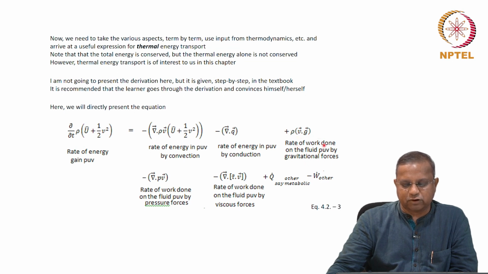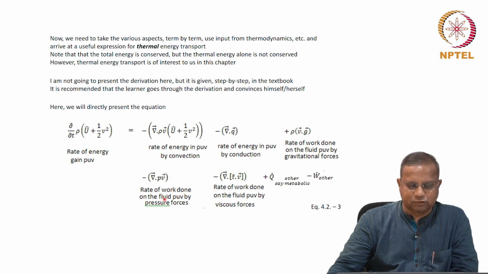This is nothing but the rate of work done on the fluid per unit volume, all are per unit volume, by gravitational forces, minus rate of work done on the fluid per unit volume by pressure forces, which is given as ∇·(pV), and also a negative appears here. This term accounts for rate of work done on the fluid per unit volume by viscous forces, and as expected the shear stress comes in here, −∇·(τ·V).